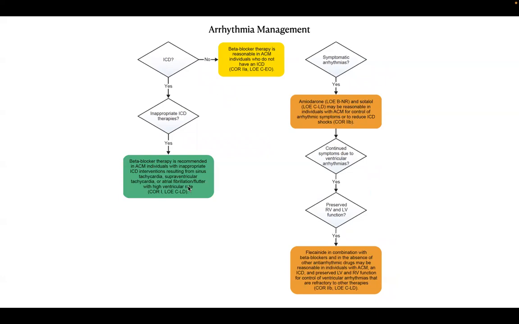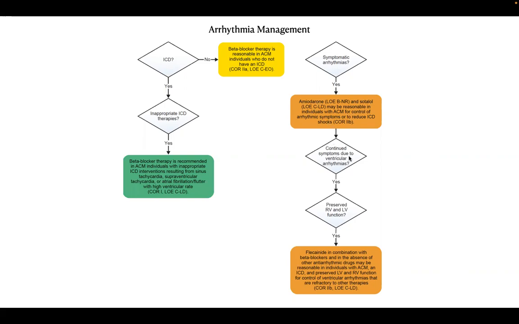AF is the most common supraventricular arrhythmia. If a patient is not fitting into the ICD algorithm, beta blockers should be started in those who do not have an ICD. And if a patient has symptomatic arrhythmias in spite of ICD and beta blockers, you have to start antiarrhythmics like amiodarone and sotalol for control of symptoms and also to reduce the shocks.